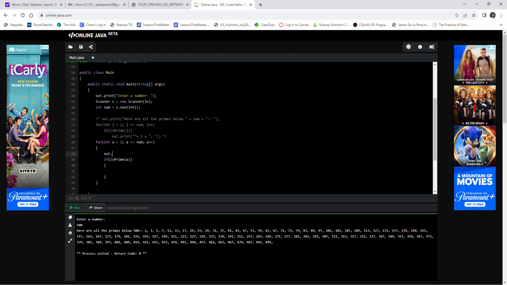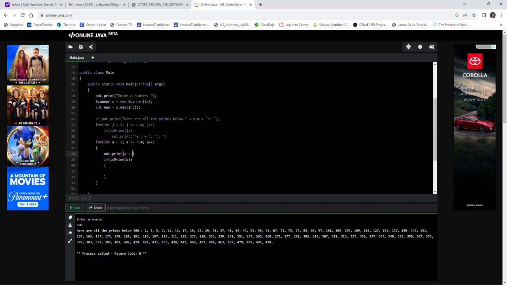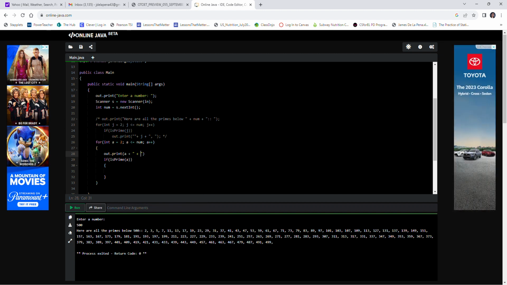So out dot println, or out dot print, and let's list the number a, right? And then we'll actually put a plus sign in there. This is weird with concatenation. Thank God for different color codings.